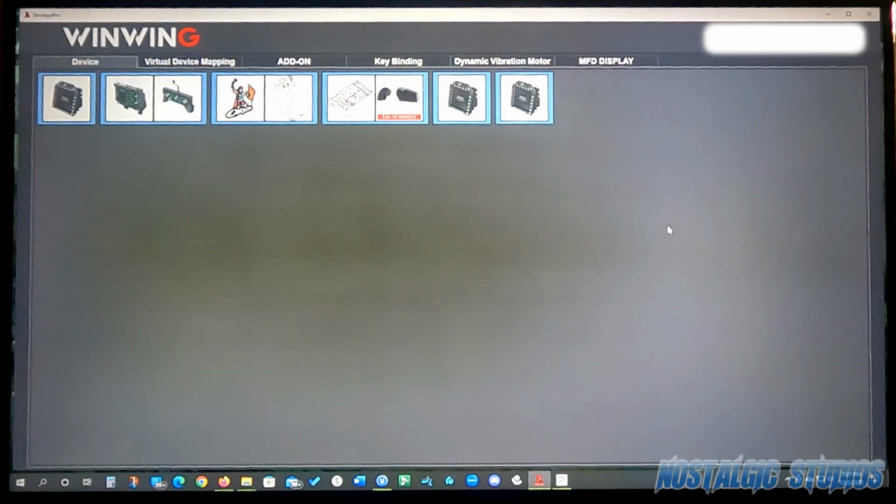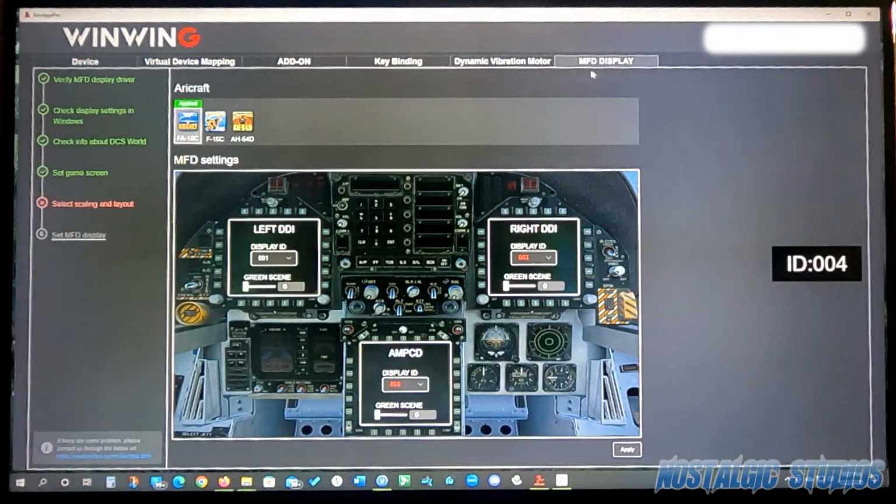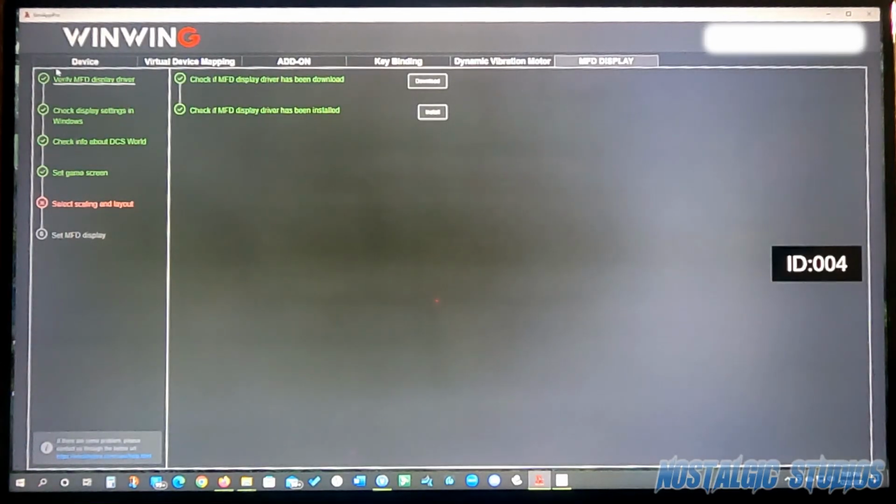Okay, since I uploaded my MIP video, Winwing has updated the SimAppPro, and I wanted to just show you the differences of what they did compared to what was in the video. So on the MFD display tab, they've changed this layout a little bit, but you click over here on the left hand side.